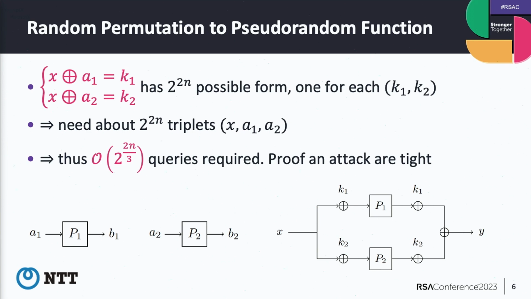As a result, we have 2^(2n/3) times 2^(2n/3) times 2^(2n/3), so 2^(2n) triplets x, a1, a2. And as a result, for each k1, k2, we have these triplets. So by using these queries, we can expect that for one secret key, we have these equations.